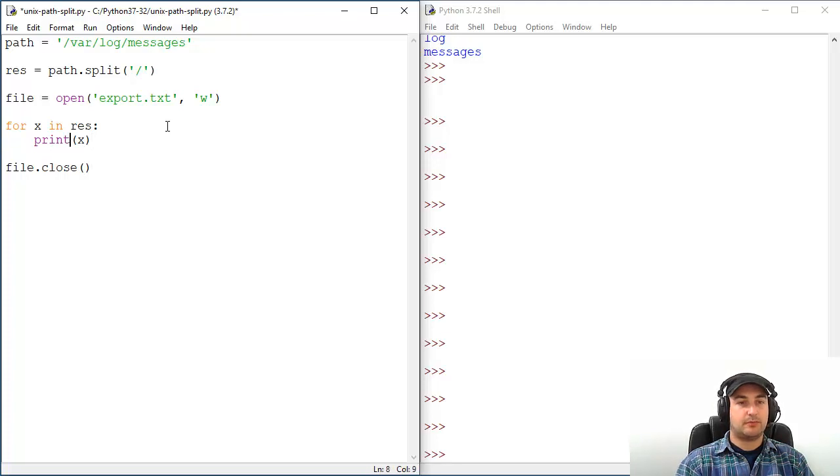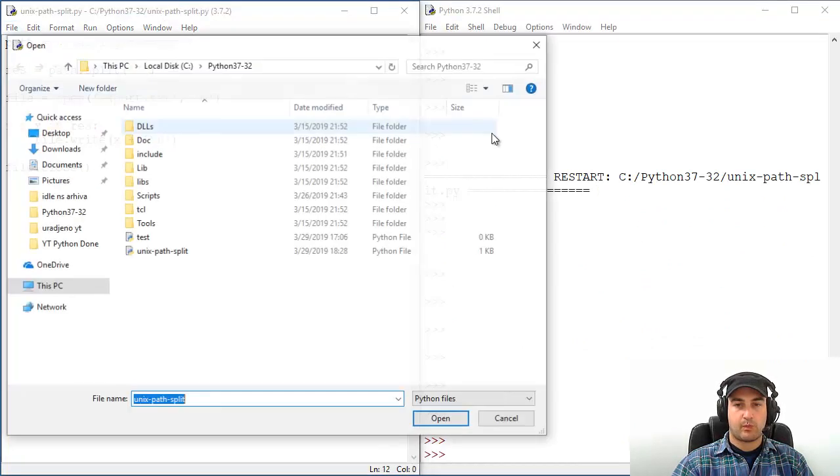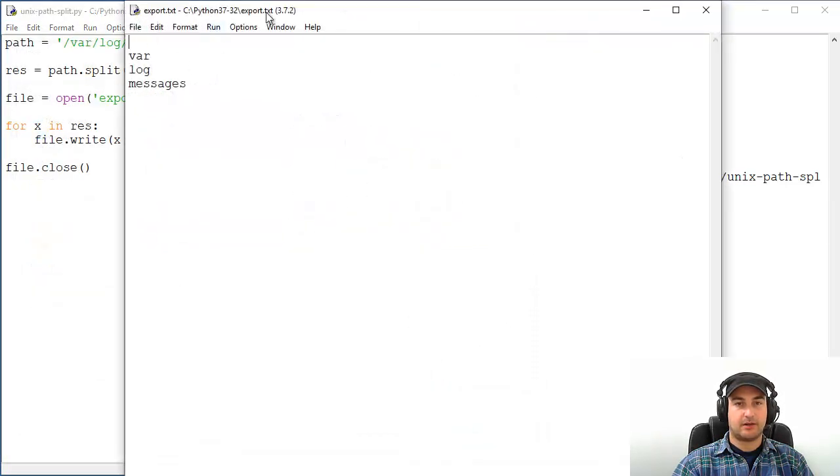So we will substitute print with file write. Write that specific line plus new line, because we want line after line and not just concatenation on the same line, because then what's the point. And let's run our script. Everything is fine, no errors in the right panel. Let's go out and check our file, export txt, and that's it. Really simple stuff.